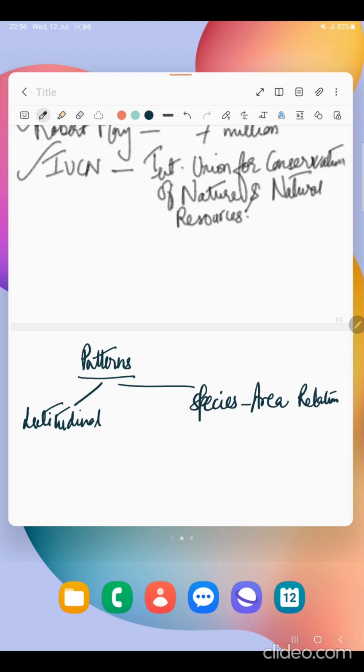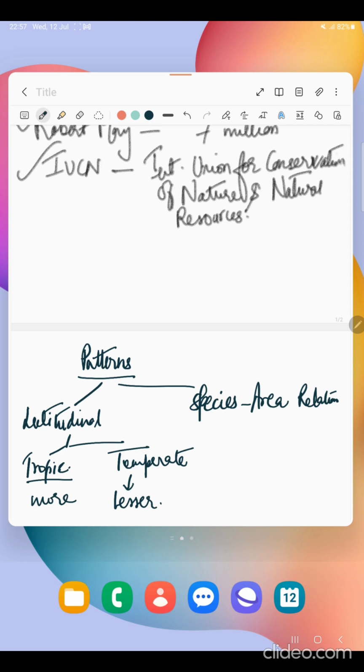So what is this? The diversity of plants and animals is not the same throughout the world, so there is an uneven distribution. On the basis of location, as we move away from the equator towards the poles, the species diversity decreases. For example, if we take tropical and temperate regions, in tropical regions the diversity is more than in temperate regions, where it is lesser.